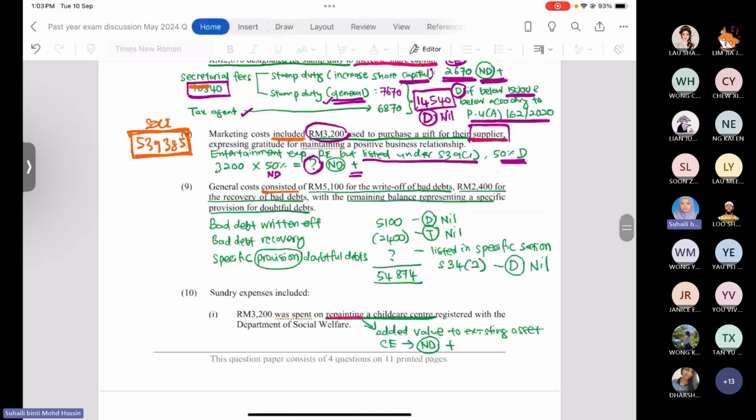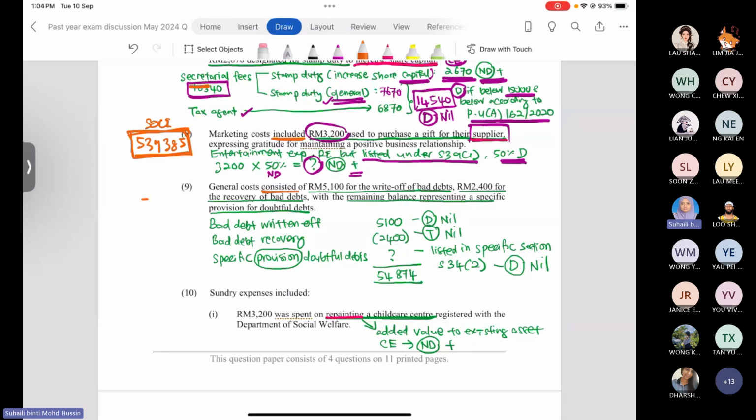Okay, right. So in the Sochi, the general cost is given as 54,874. So this appears in the Sochi as general cost. This is marketing cost, this is general cost. In Sochi, this is what appears.